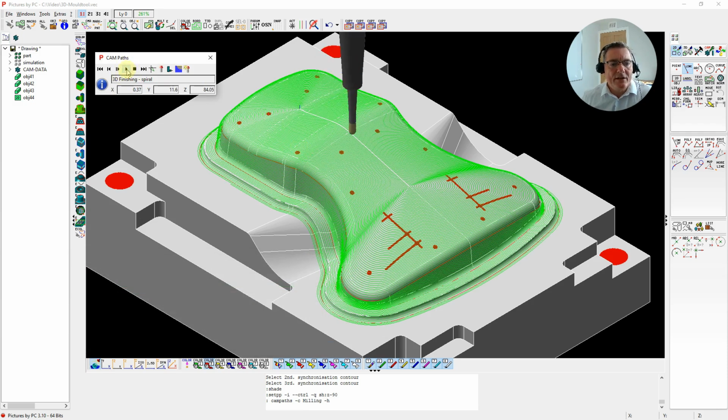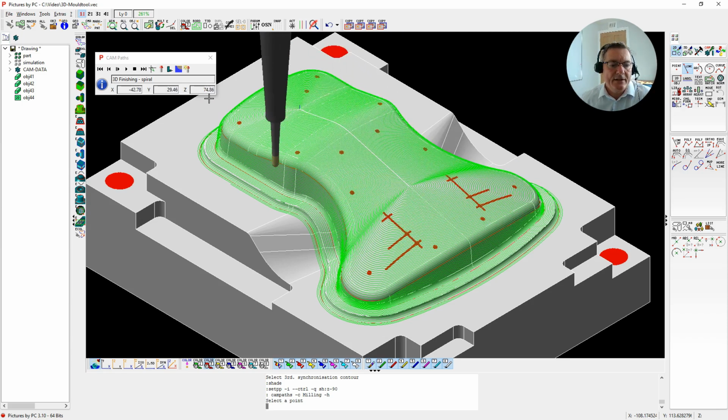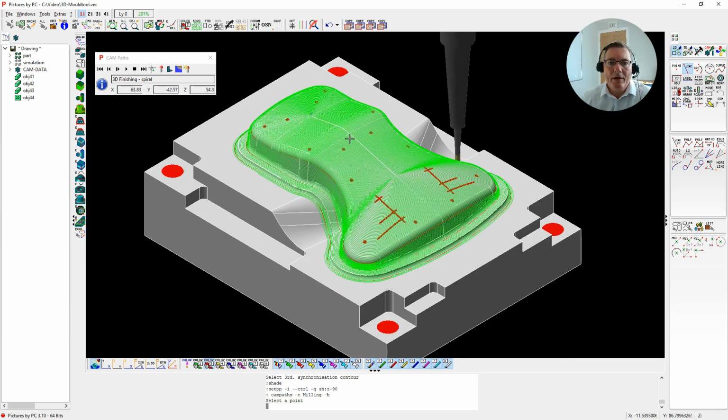So here we can see we've started in the middle, working outwards. I'm just going to quickly jump to maybe a toolpath on the side here, and we can see that we're slowly going onto the vertical faces here to machine, with a single toolpath.